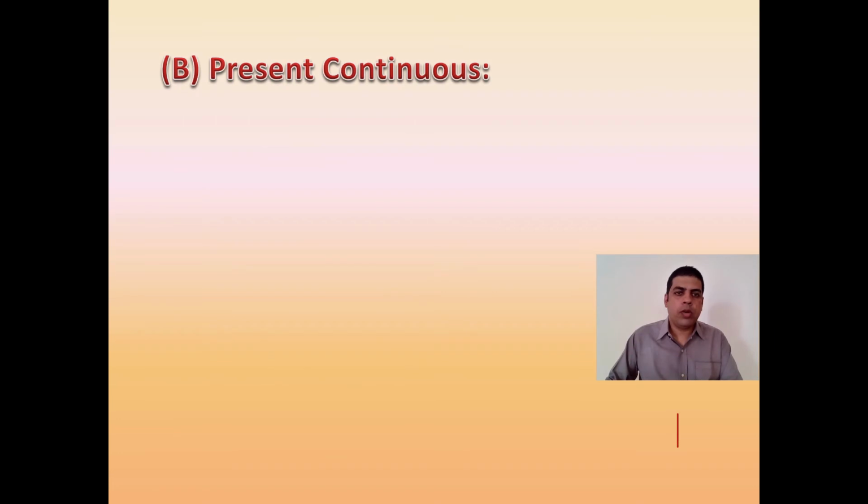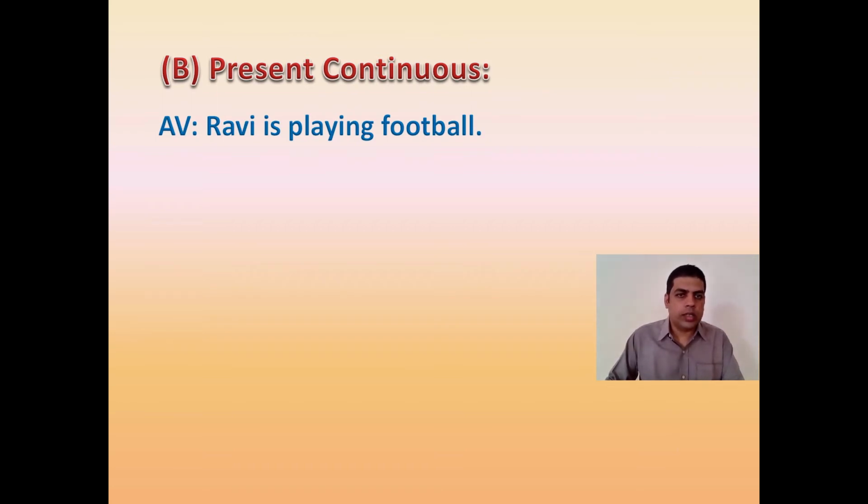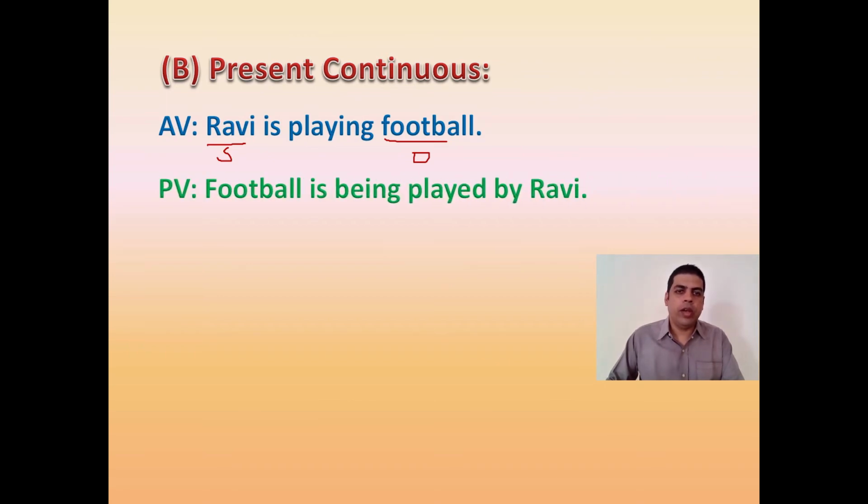Now let's talk about present continuous structure. One question, Ravi is playing football. Now here Ravi is the subject, football is the object. So subject will become object, object will become subject, and "is playing", that is in present continuous structure, so "is being played" will come in the structure, and the preposition "by" will be added. So the answer is going to be: football is being played by Ravi.